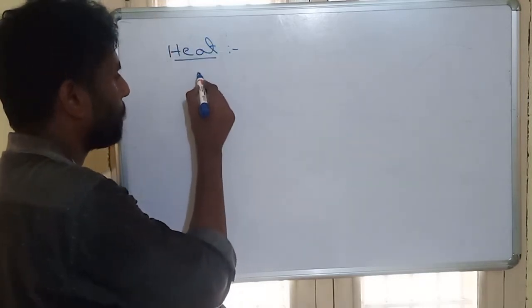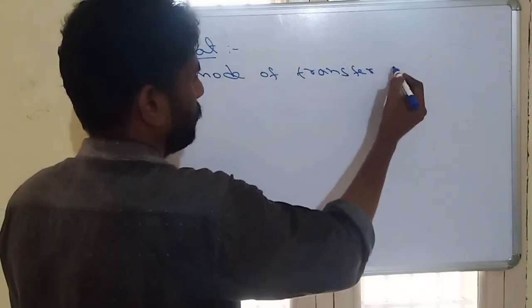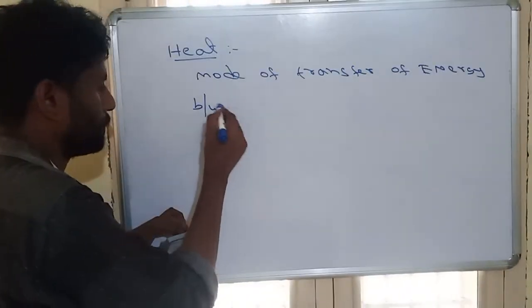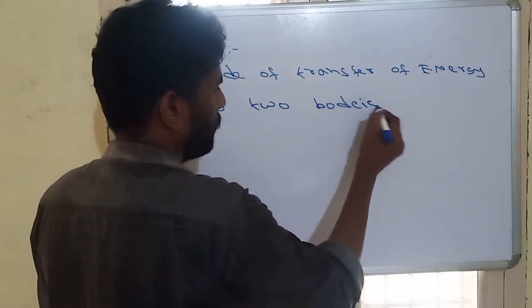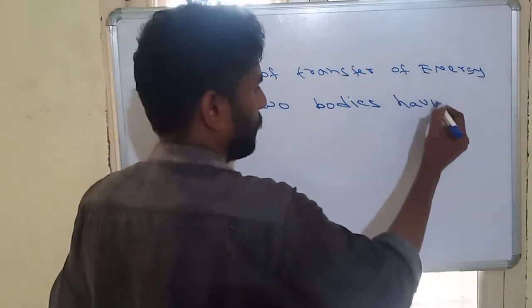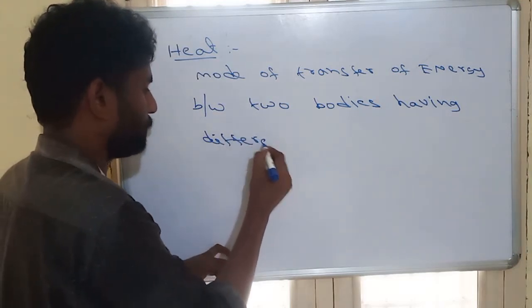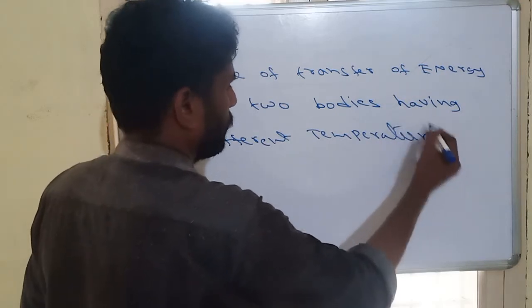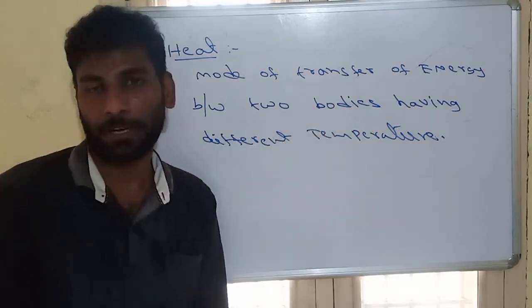So heat is a mode of transfer of energy between two bodies having different temperatures.